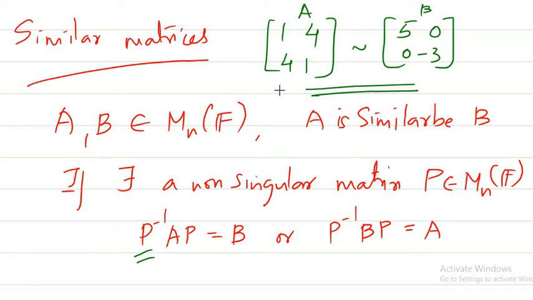You know why? Because this matrix we have seen a few days before in our lectures. We found the eigenvalues for this particular matrix. We found those eigenvalues to be 5 and minus 3, if you remember. So there is some connection between similar matrices and eigenvalues. So let us see what is that connection first.